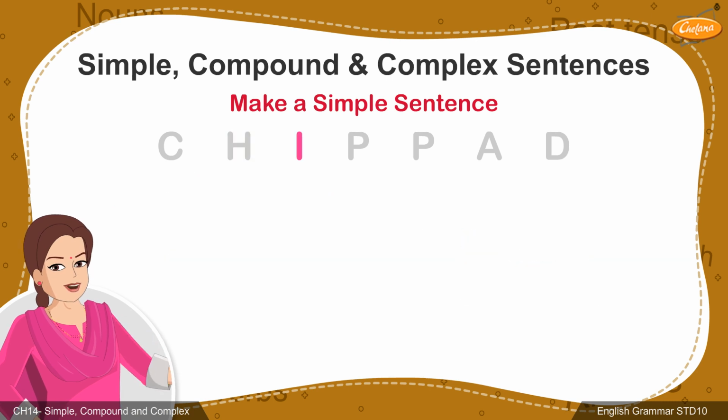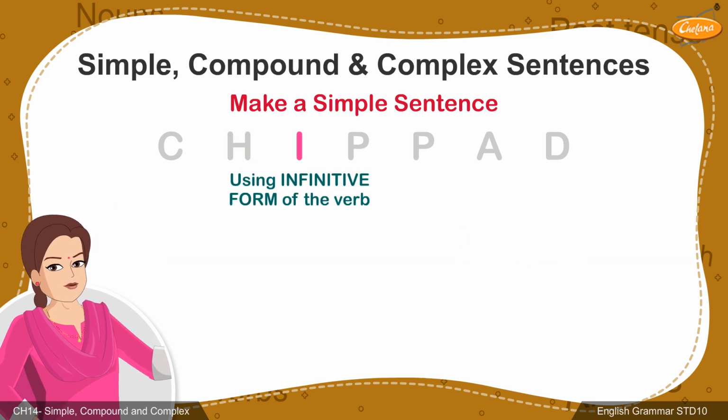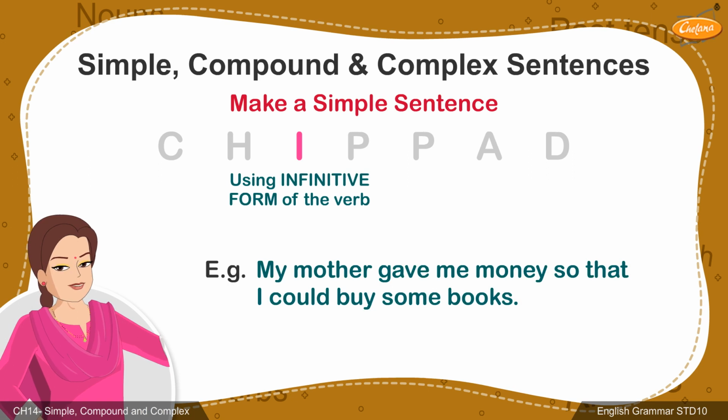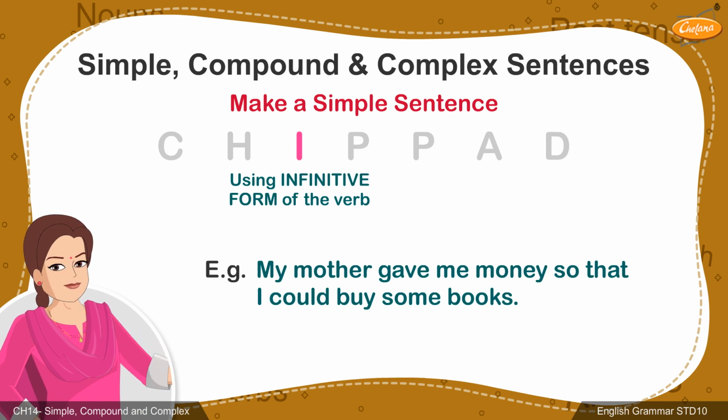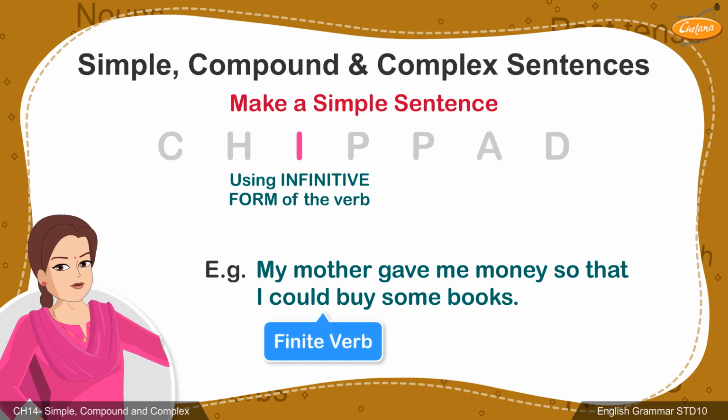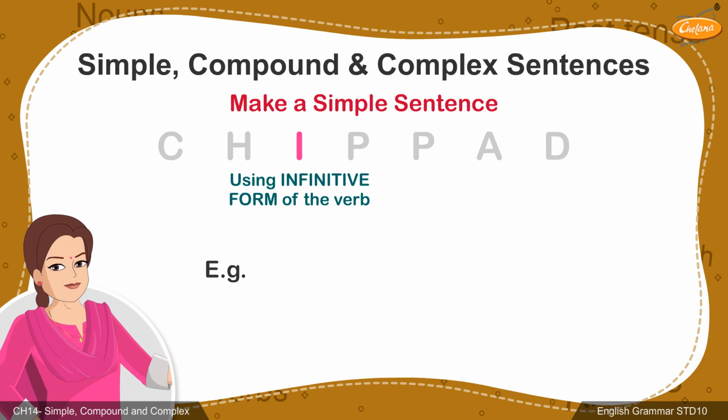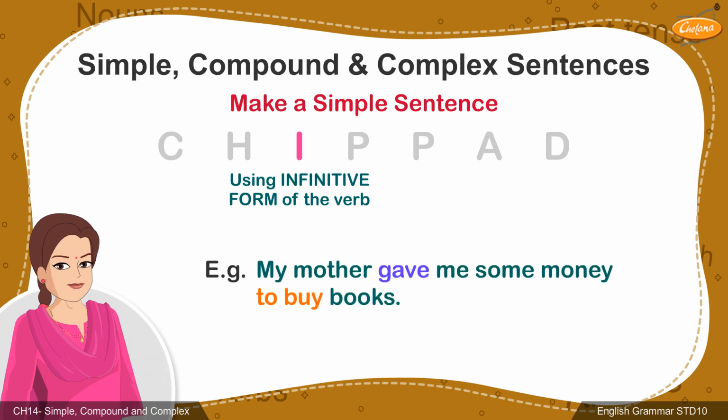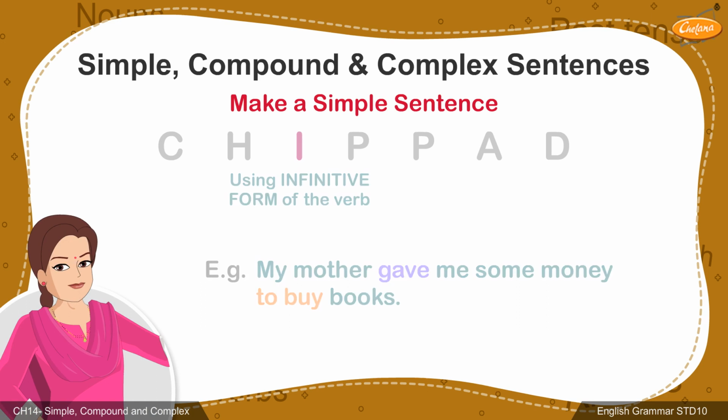The third technique, I, stands for using an infinitive, or the to plus verb form, in the sentence. My mother gave me money so that I could buy some books. Here, again, since there are two finite verbs, the second finite verb could buy must be written in an infinitive form, to buy. Hence, we have, my mother gave me some money to buy books.